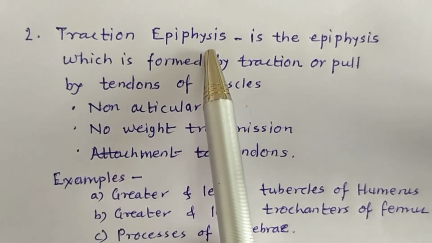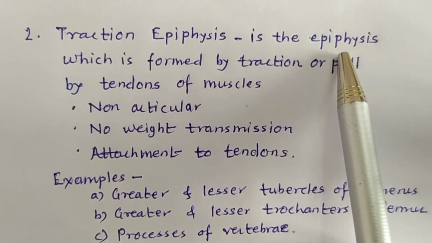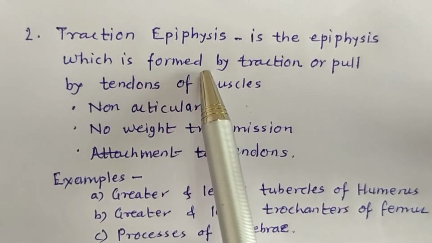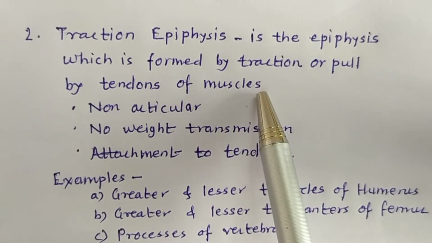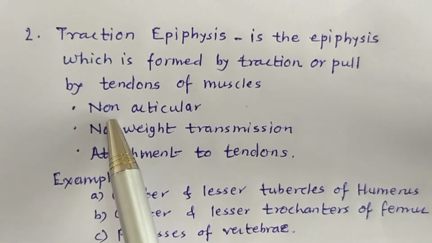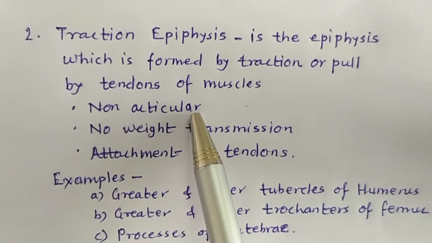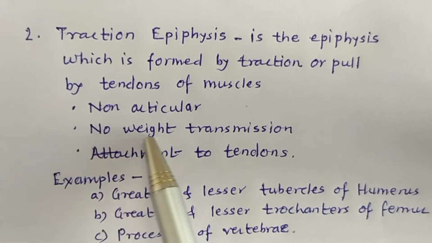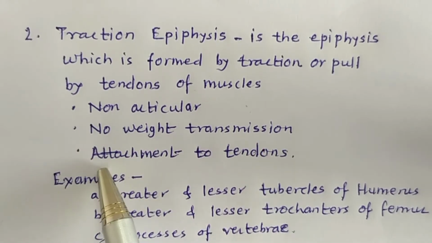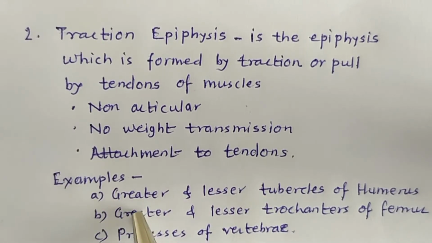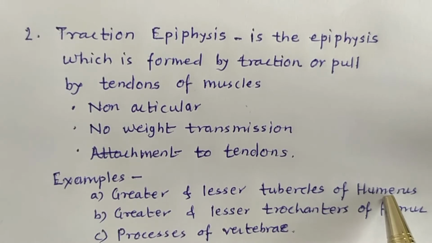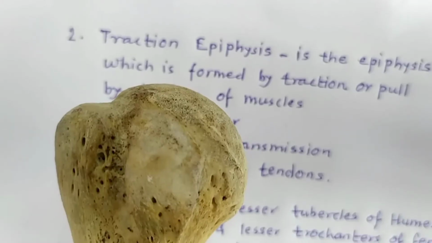The second type is traction epiphysis. Traction epiphysis is the epiphysis which is formed by traction or pull by the tendons of muscles. The traction epiphyses are non-articular, means they don't form any joint, they don't transmit the weight, they give only attachment to tendons. The examples are the greater and lesser tubercles of humerus, greater and lesser trochanters of femur, and the processes of vertebrae.